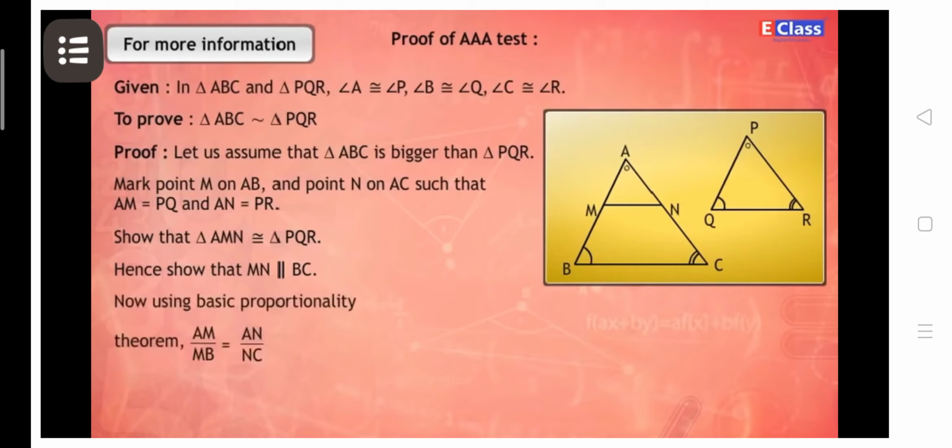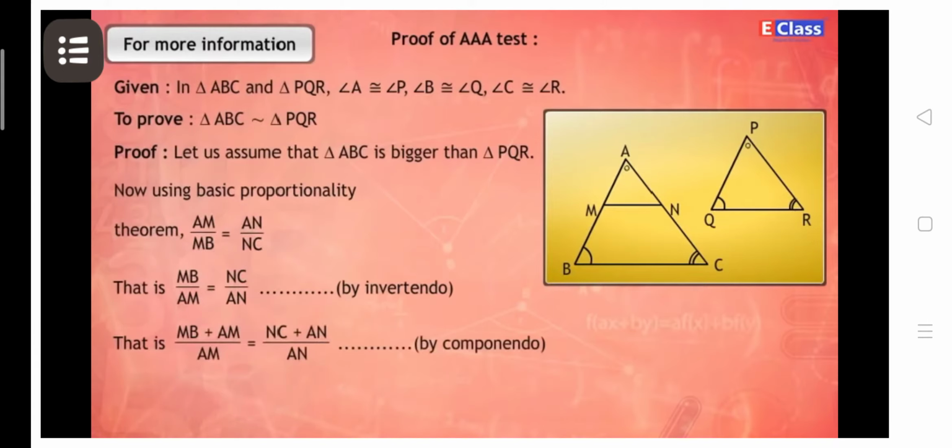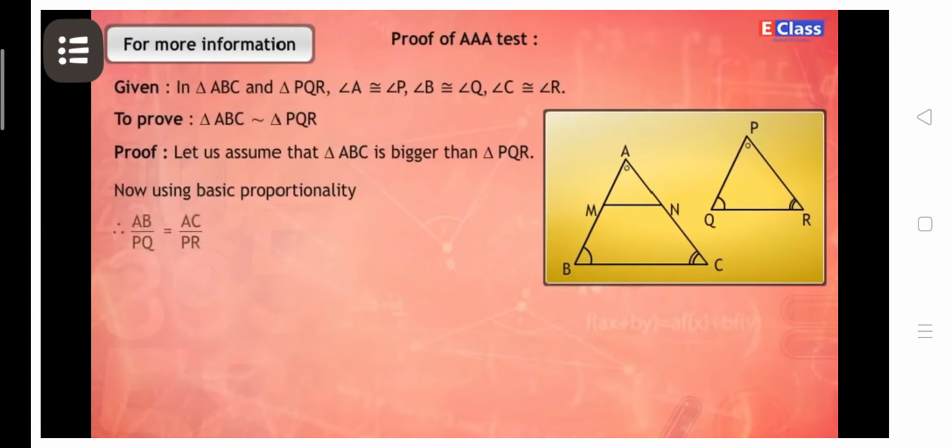Now, using the basic proportionality theorem, AM upon MB is equal to AN upon NC. That is, MB upon AM is equal to NC upon AN. By invertendo, MB plus AM upon AM is equal to NC plus AN upon AN. By componendo, therefore, AB upon AM is equal to AC upon AN. Therefore, AB upon PQ is equal to AC upon PR.